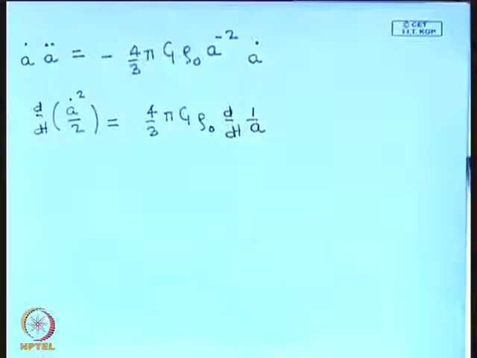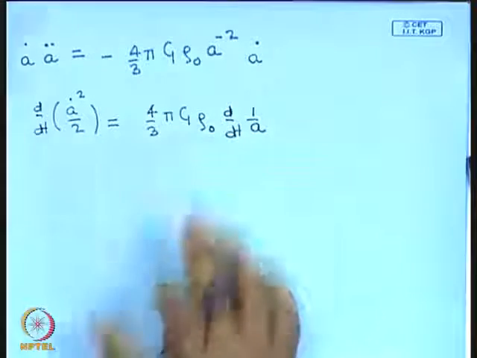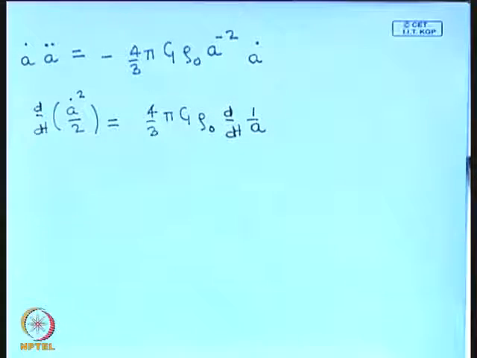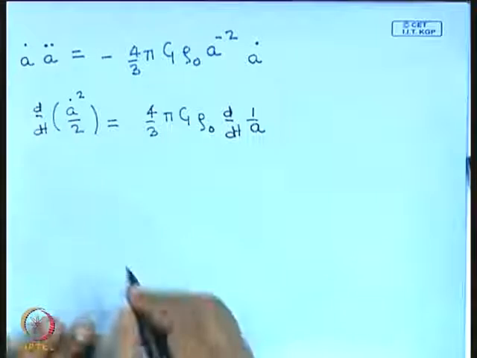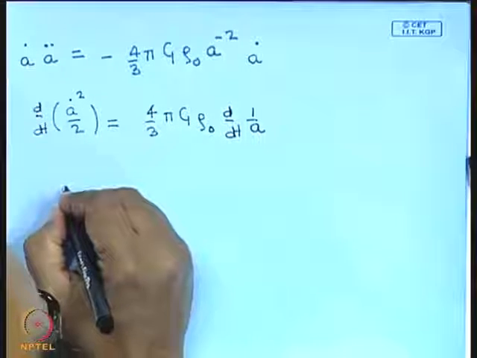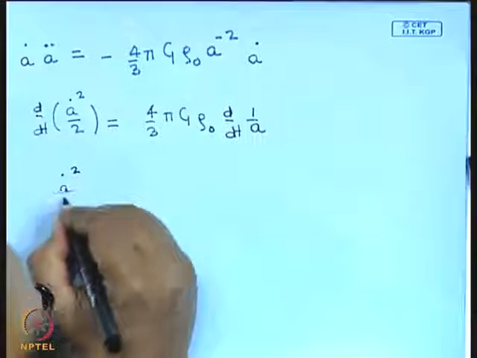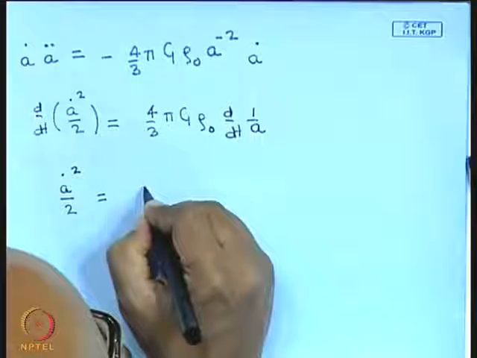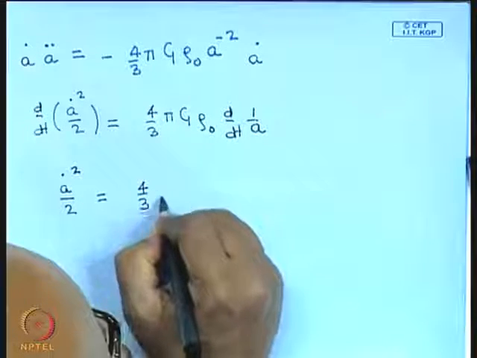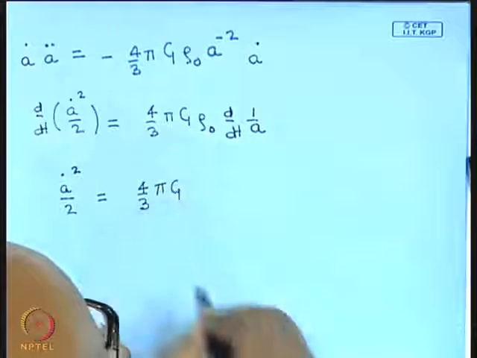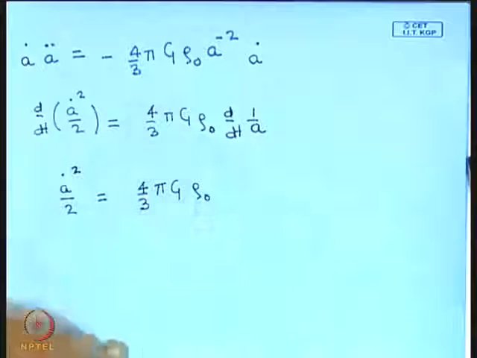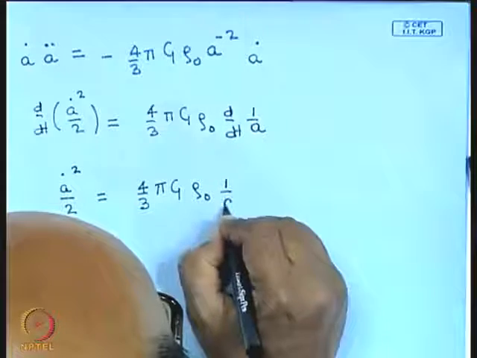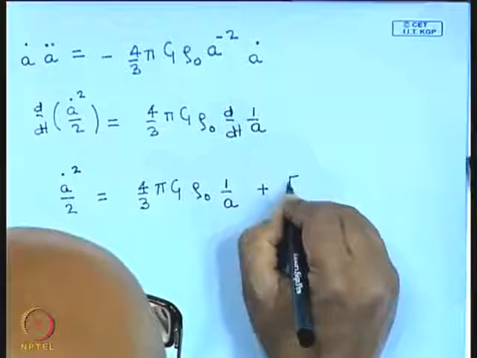So this same equation can be written like this, and now I can integrate both the left hand side and the right hand side. In doing this integration I have to introduce a constant of integration. So the solution to this equation is a dot square by 2 is equal to 4/3 pi G rho naught into 1 by a plus a constant of integration E.